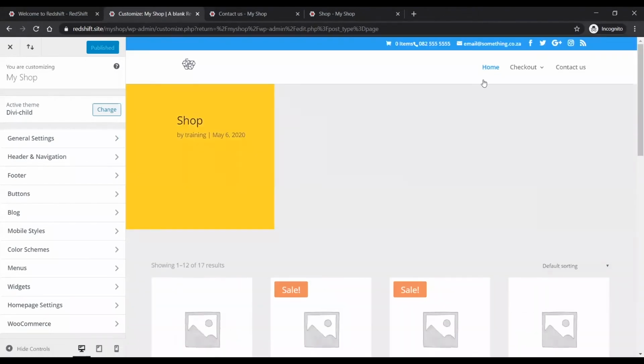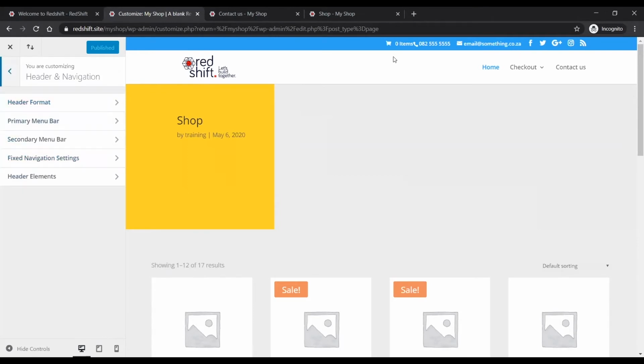So you actually see the page and then you can make changes, and those changes will be across the board. But the important one is obviously the header and navigation. This top bar, these top two bars, that's the primary menu bar and the secondary menu bar. Secondary is the blue one at the top. The primary one is the big white one that's got our logo, et cetera, in it.